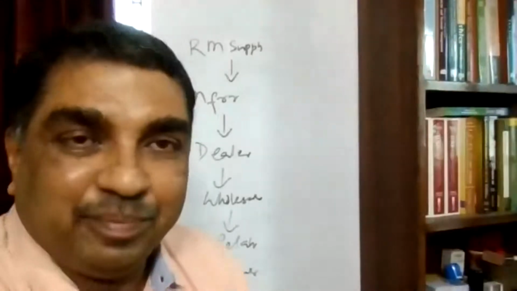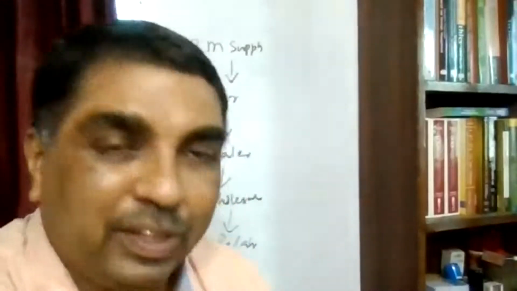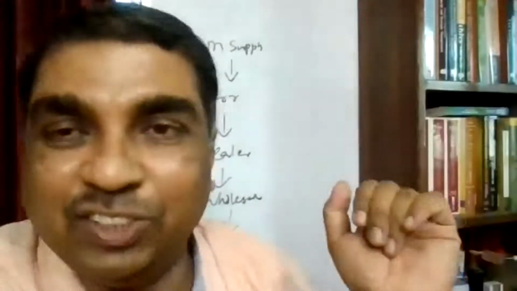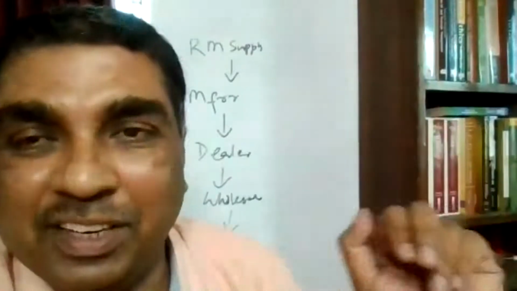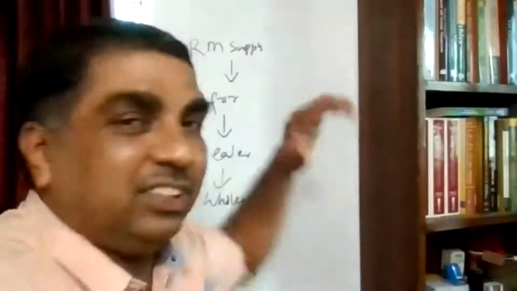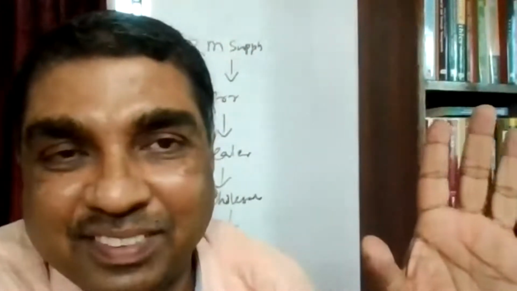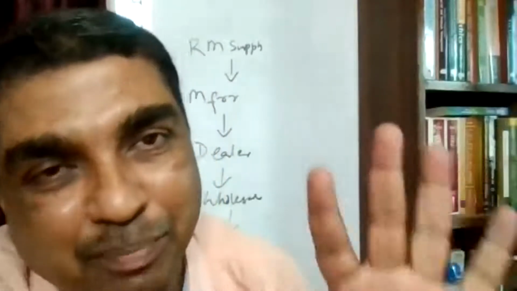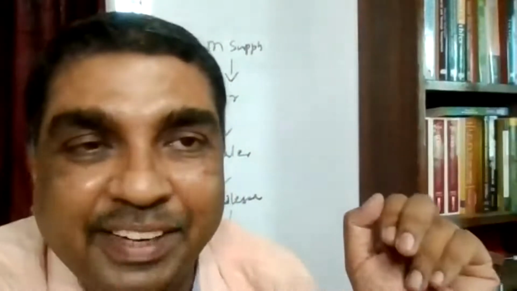Everyone is paying GST. Everyone, if he is eligible, has to pay GST, and everyone has to take ITC also. But friends, it is not necessary that in all situations the GST rate will be the same, because various rates are available. In some cases 5%, in some cases it might be 28%, in some situations it might be 18%. It depends upon the type of supply. And in some situations it might be exempt also.